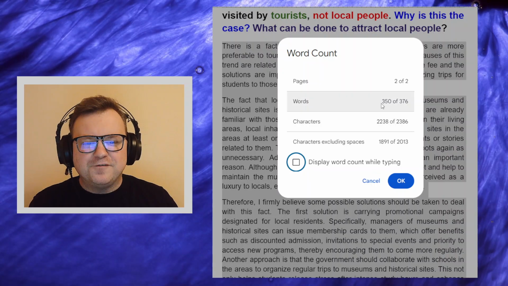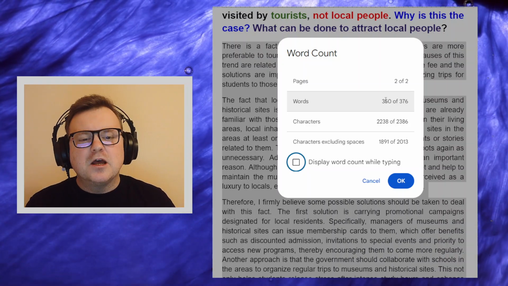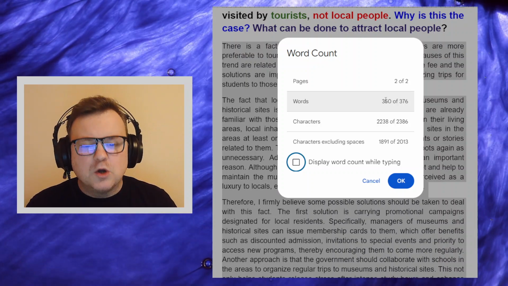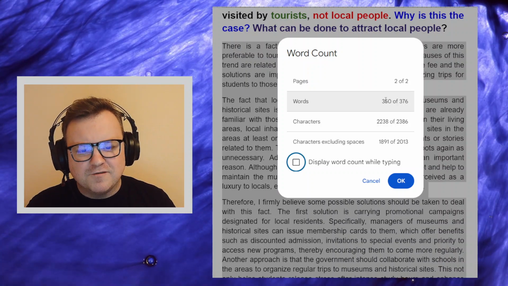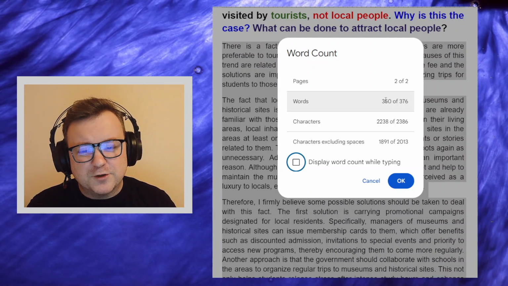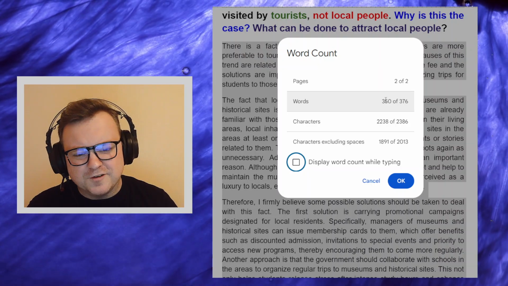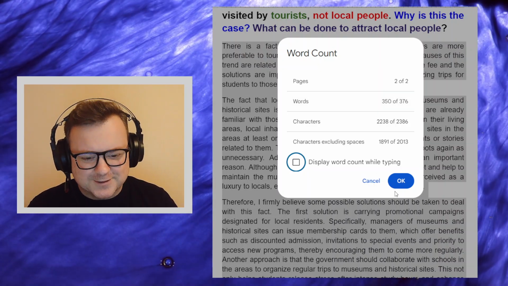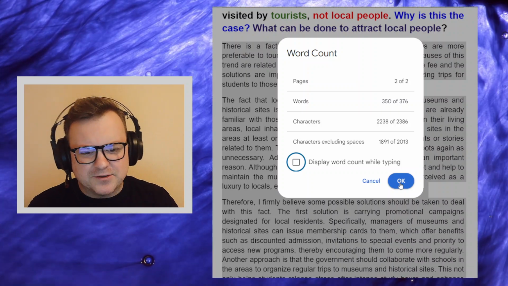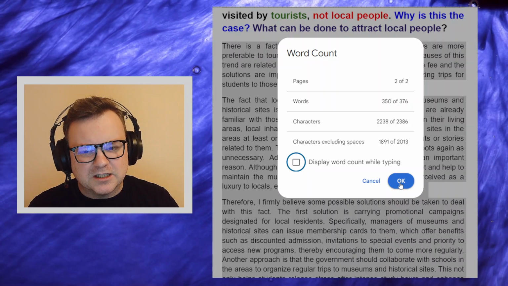So already, the first thing to notice before I read one word of the candidate's response, the first bit of feedback I will give this candidate is your writing is too long. We know we should write at least 250 words, fine. Your ceiling really should be 300. You really don't want to go above 300. If you go to 310, okay, fine. But you shouldn't go to 350. You have to learn how to write in a more concise way. And that's the first thing that you can do as a candidate here is get your word count to about 300 or maybe even slightly less.